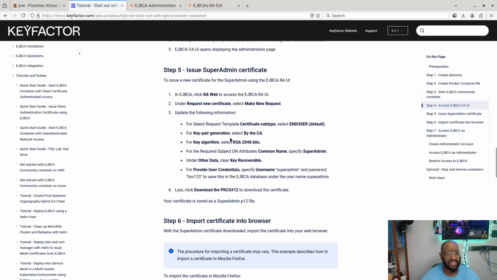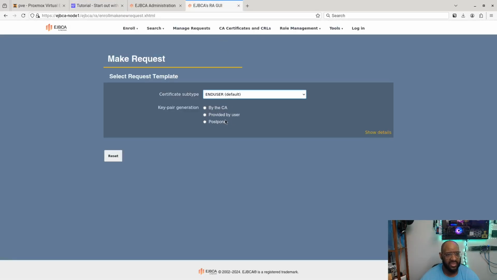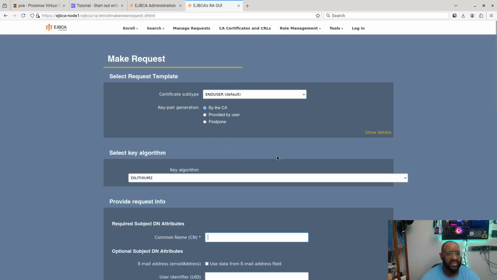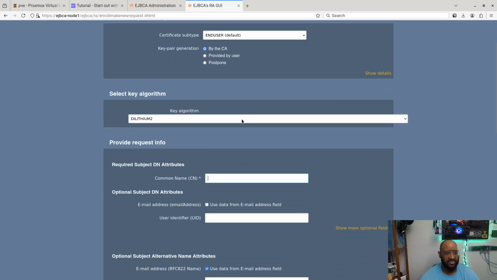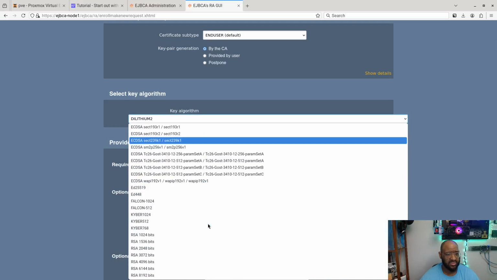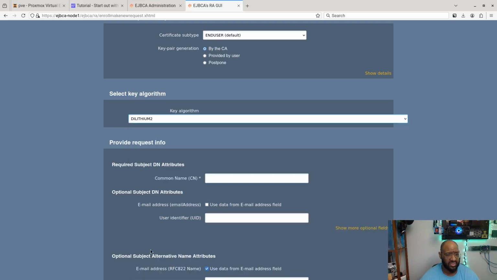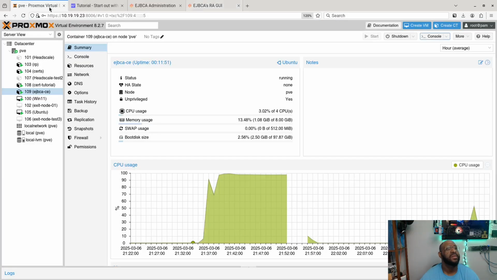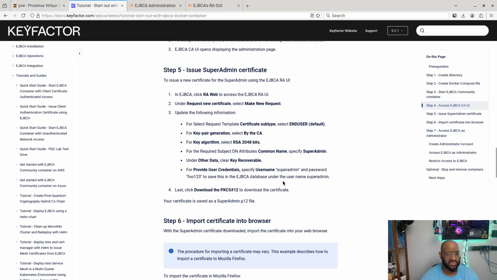Key pair generation by the CA, key algorithm 2048, which makes sense because we're doing an end user, which is a client certificate. So we're going to do by CA and the algorithm says RSA, 2048 is all we need. And then the common name, let's see what it says, put it here. We can specify a super admin, and I'm pretty sure you can put whatever you want, but I'm going to follow the tutorial since they put it together this way.